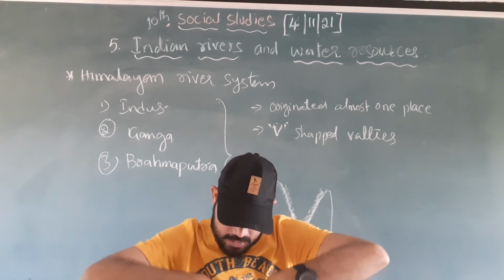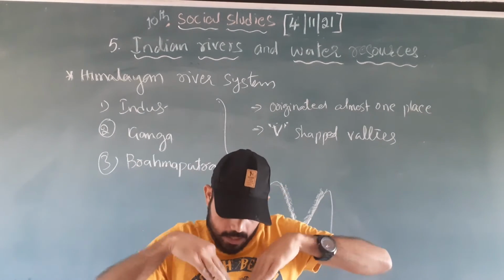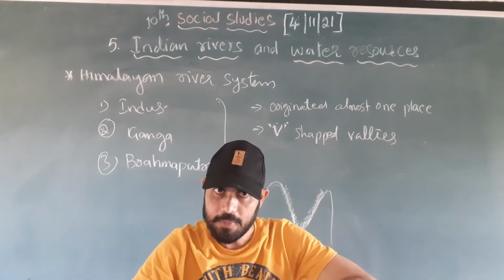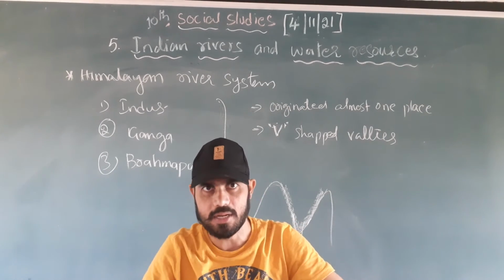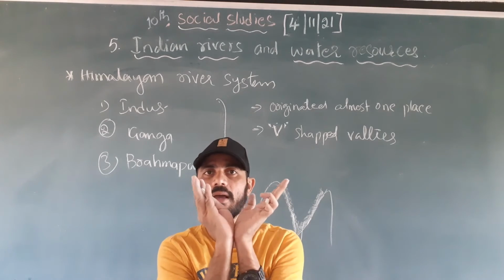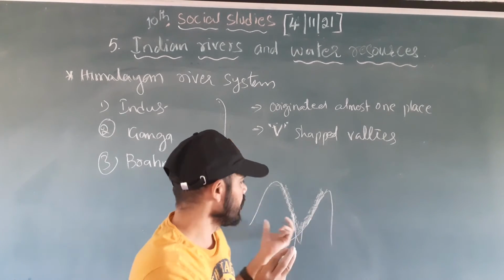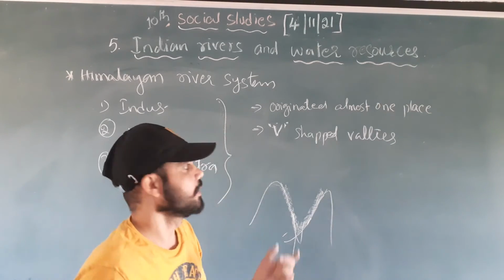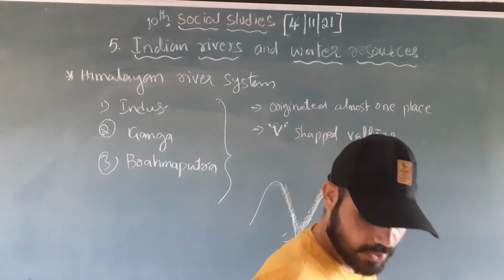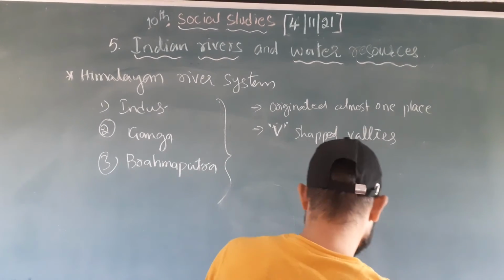Automatically, at the top the river is like a wide shape. But toward the end of the river, where the river is deep, the downside is created like a V shape. The top area is a cut river and it flows very speedily. It cuts the soil in these areas and creates V-shaped valleys, right? These are the characteristics of the Himalayan rivers.